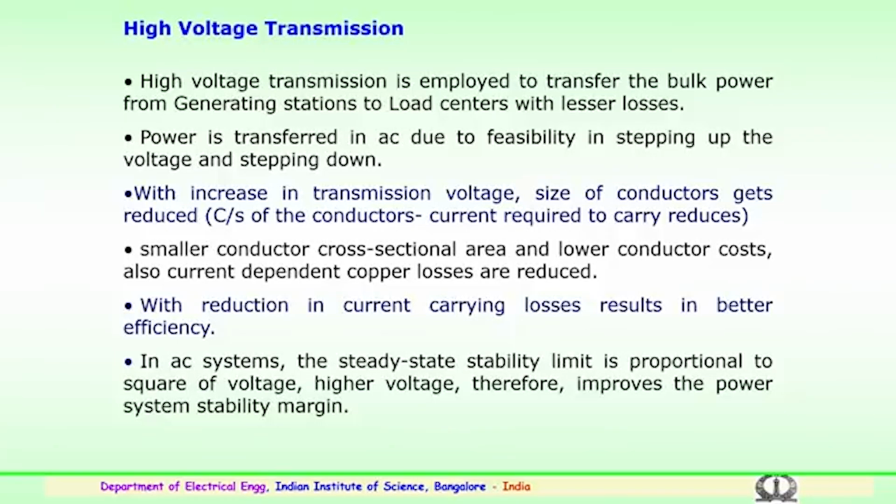In AC systems we all know that the steady state stability limit is proportional to the square of the voltage. So the higher the voltage, the more this improves the power system stability margin, by going in for higher voltage transmission systems.